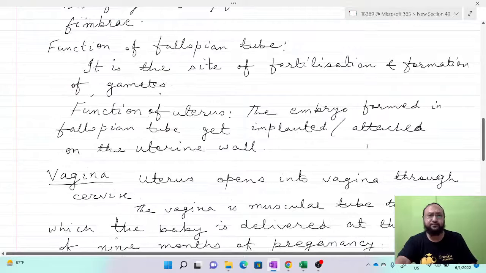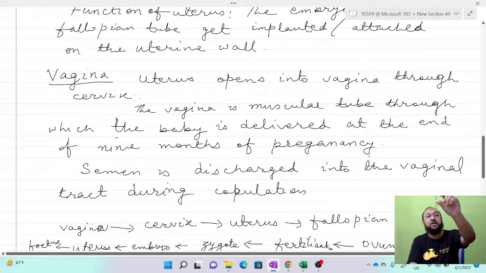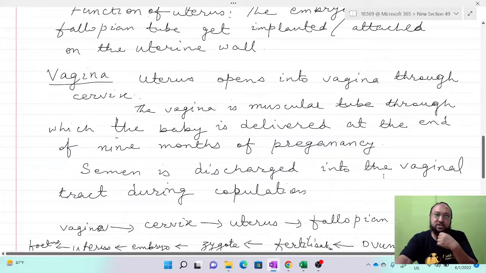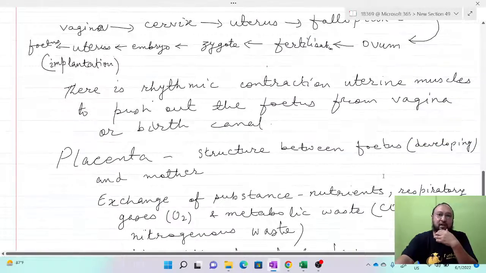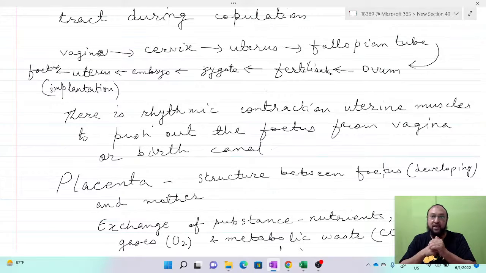Now the uterus opens into the vagina through the cervix. The cervix is right after the vagina, and the vagina is a muscular tube through which the baby is delivered, and semen is also discharged into the vaginal tract. Now I told you how the sperm travels. After release into the vagina, the sperm travels to the cervix and to the uterus, and then to the fallopian tube or oviduct, and then it finds the ovum. There is fertilization.